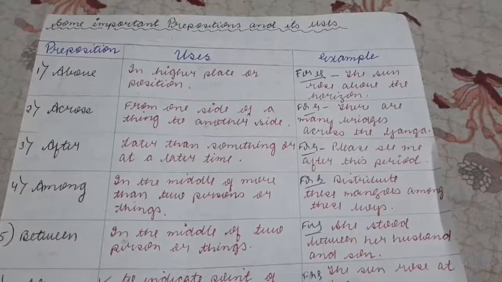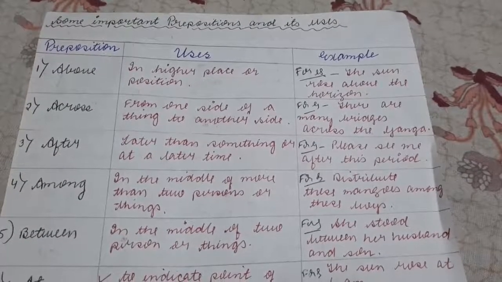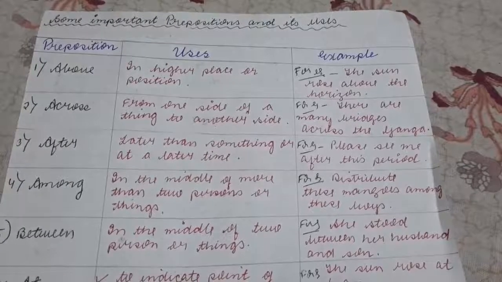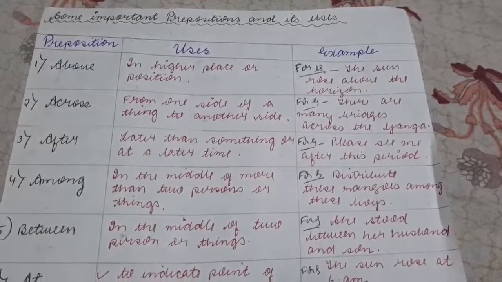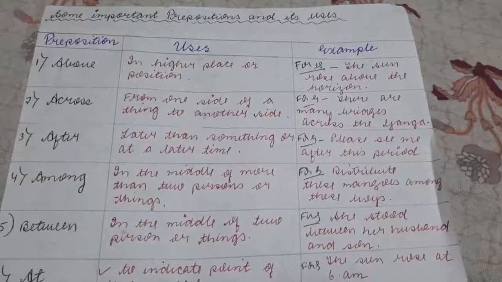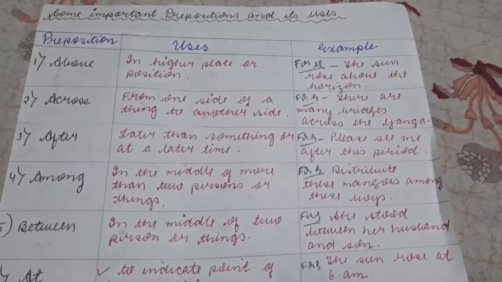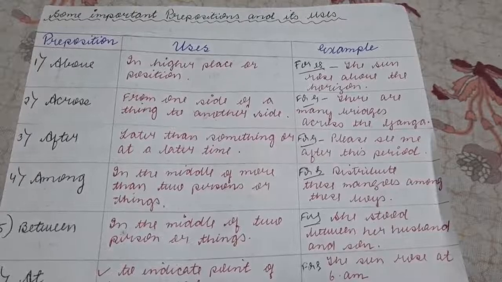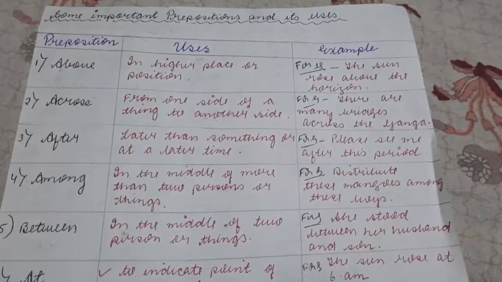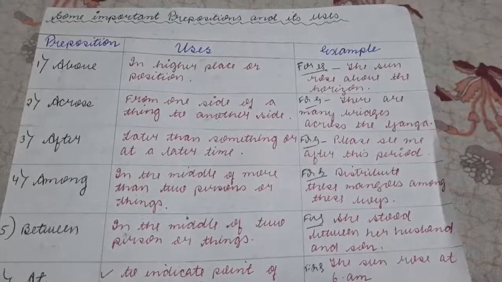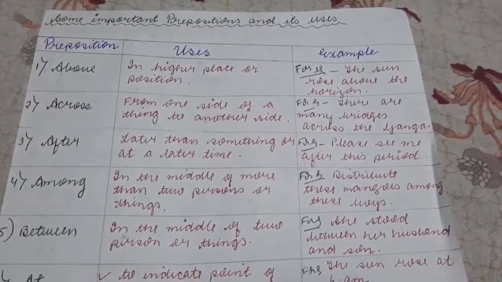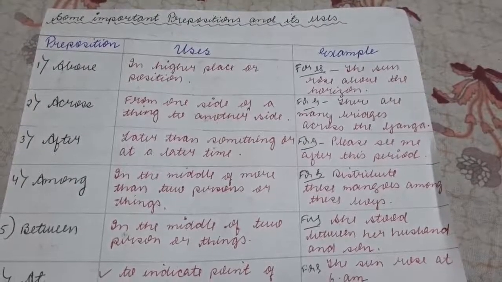Across means from one side of a thing to another, matlab आर पार. There are many bridges across the Ganga. After: later than something or at a later time. After मतलब एक काम के बाद दूसरा काम करना या फिर एक टाइम के बाद जब दूसरा टाइम आएगा उसके बारे में बात हो रही है. Please see me after this period.